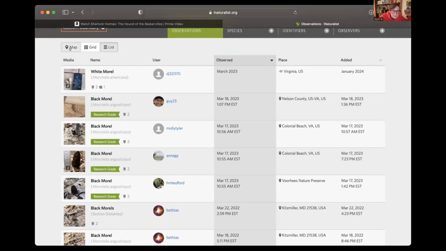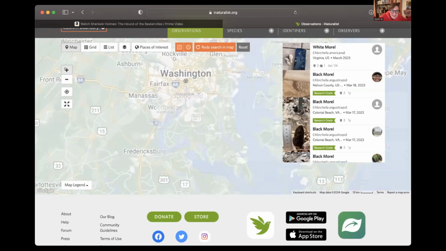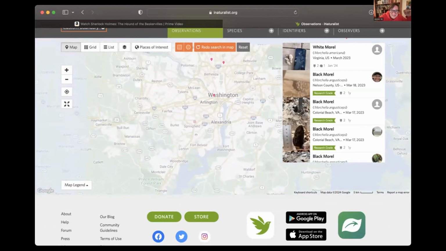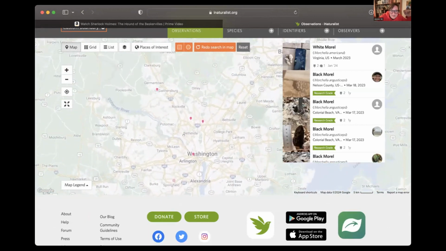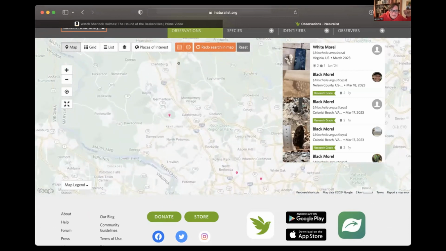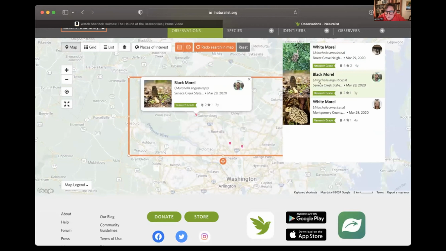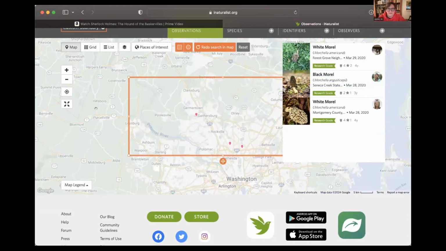So then back to the map. Where can we actually go? Is there anywhere we could actually go? This is curious. So I'm going to go to this one because this is really in my stomping grounds. And I know this to be true. So Seneca Creek State Park, I don't find morels super often, but that's the first place that I find them when I do find them. So I know this is true.